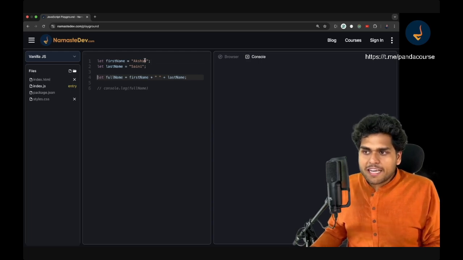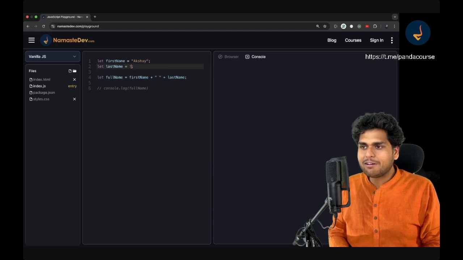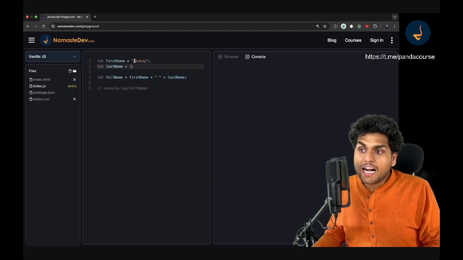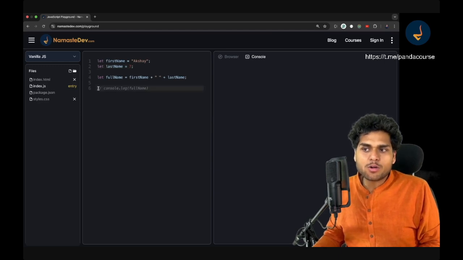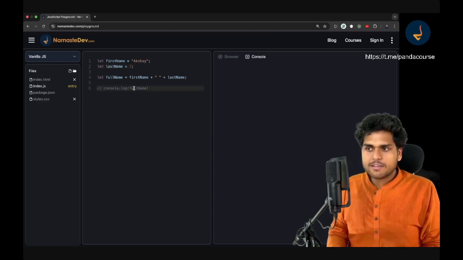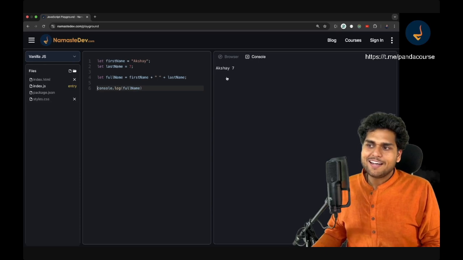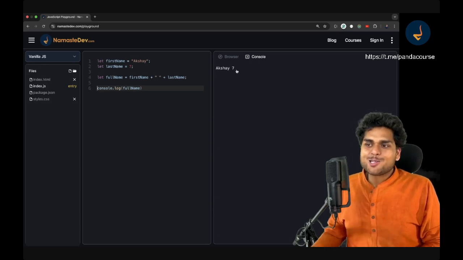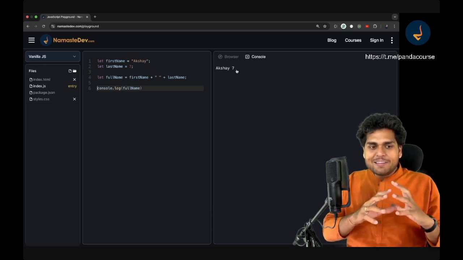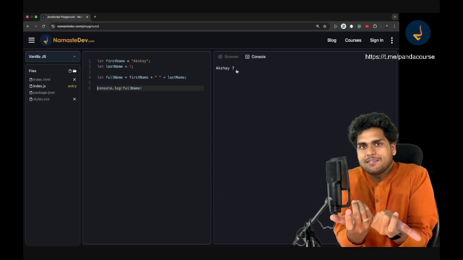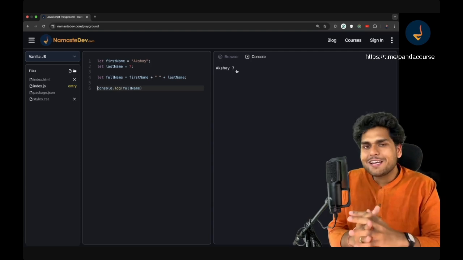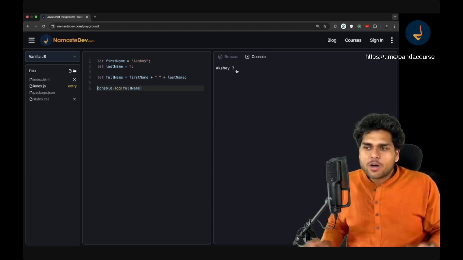Now, suppose there is a string and I want to add a number onto that string. Suppose I have a number 7. I want to add this Akshay and 7. What will happen now? If I remove this comment, what will be printed in the full name? Can you guess? Yes, my dear friends, Akshay and 7 will be printed. Some people think that this should give an error because how are you adding a string to a number? It does not make sense. But in JavaScript, it does not throw an error, and it just does something behind the scenes.